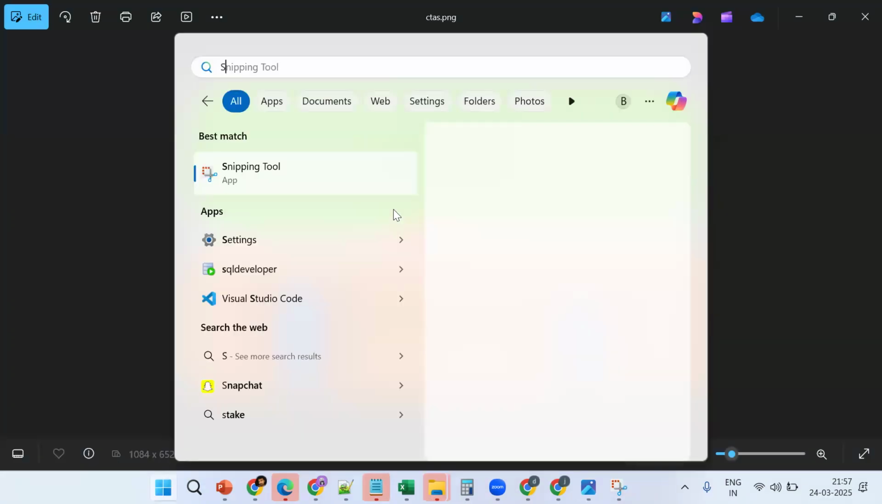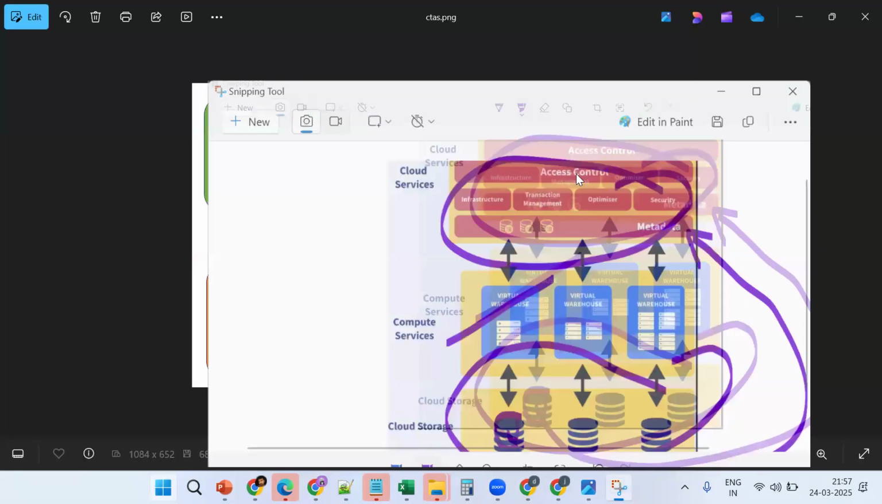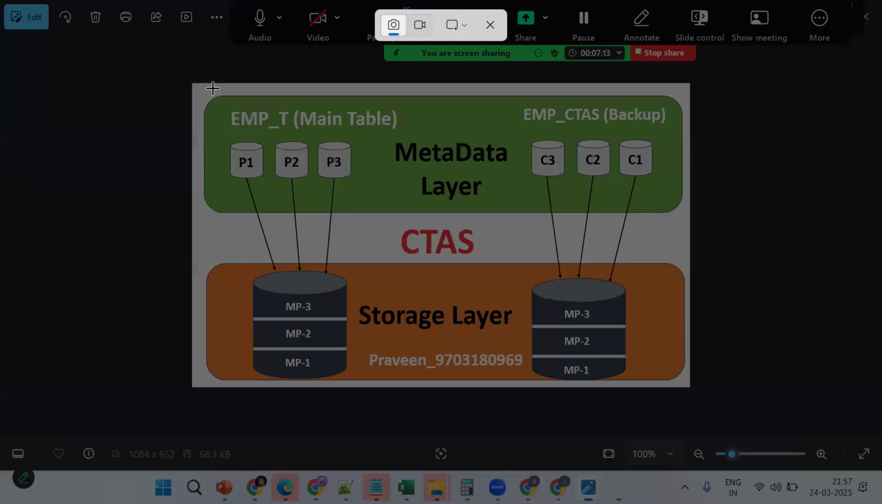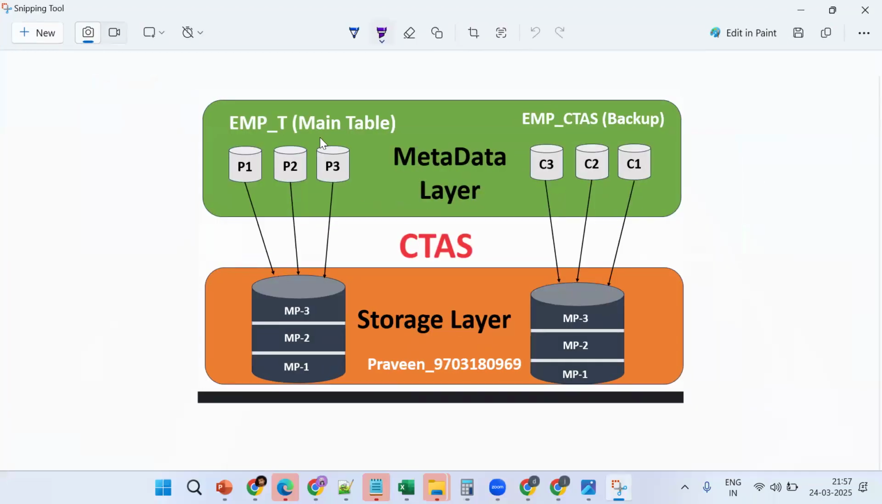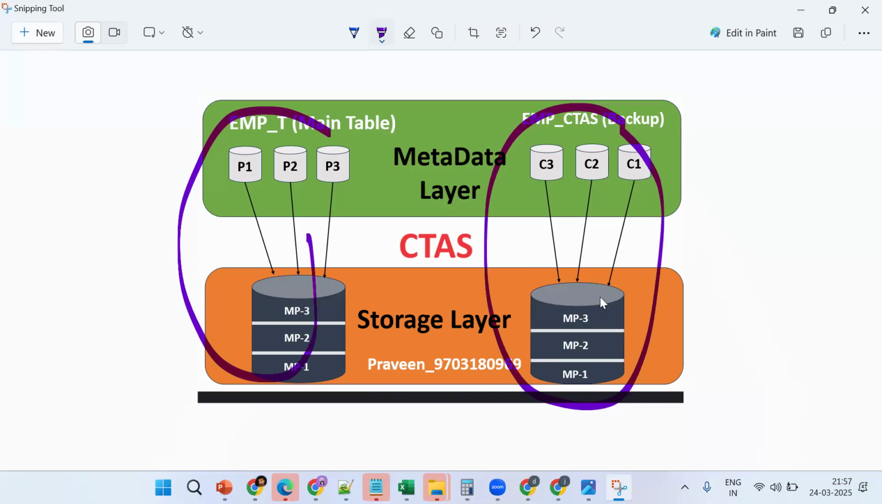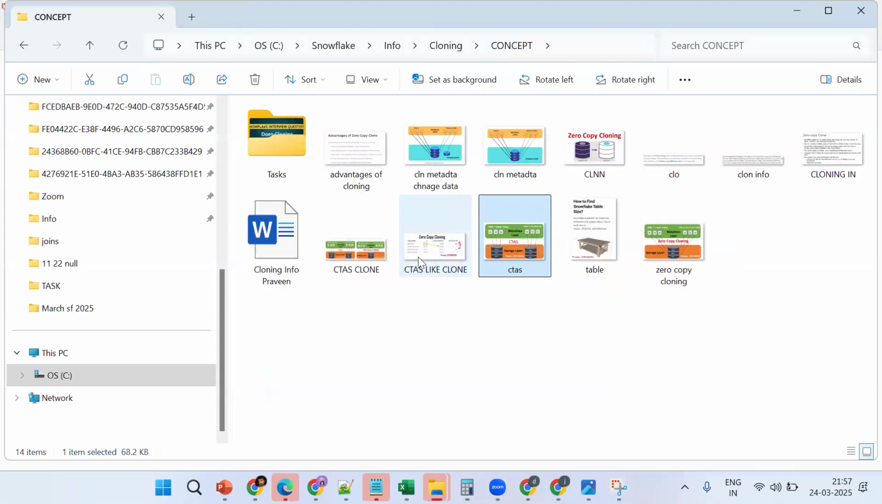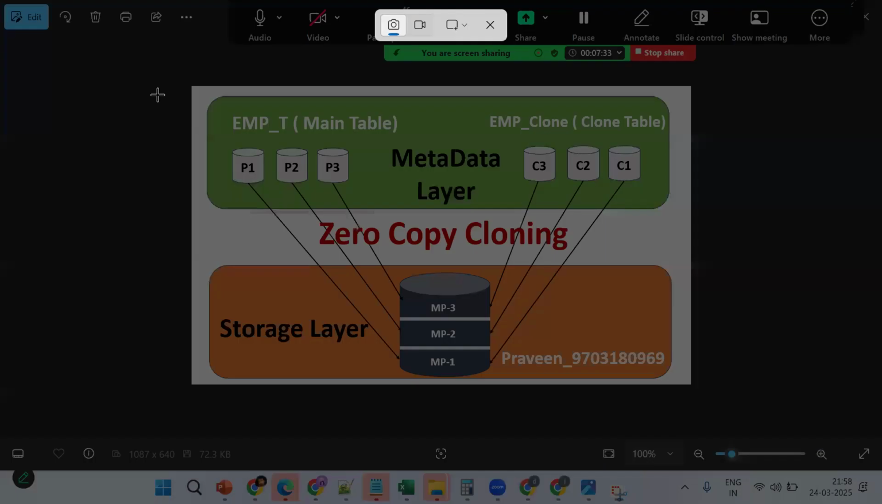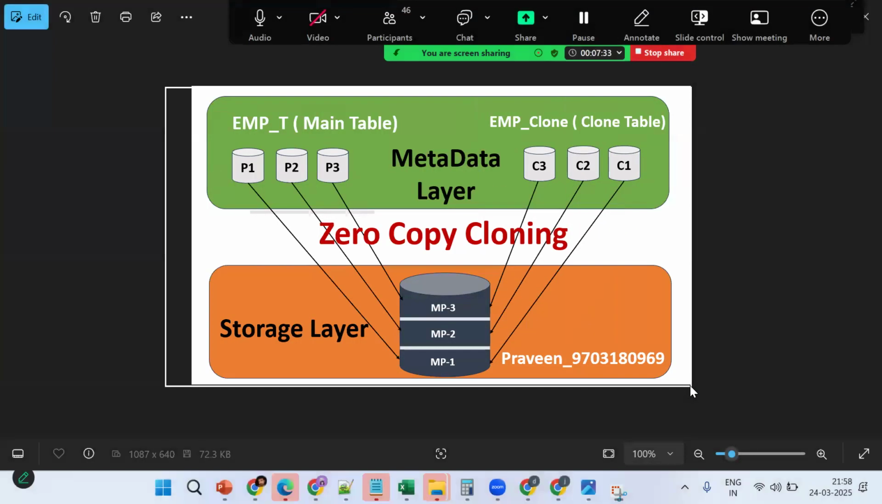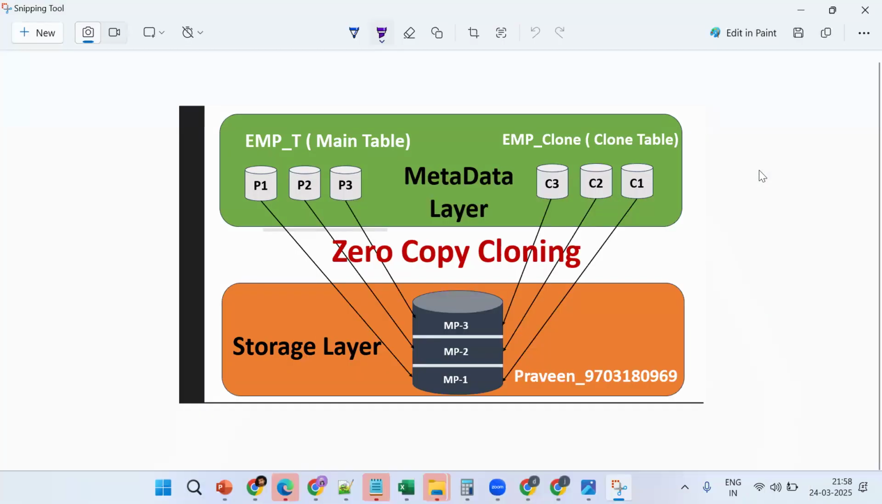So when I take a backup, our data will be stored physically. There will be storage cost and computation cost. But when I go for zero-copy cloning, I'll explain the same thing. Now what exactly happened here? What exactly is copied? Only the metadata information is copied.